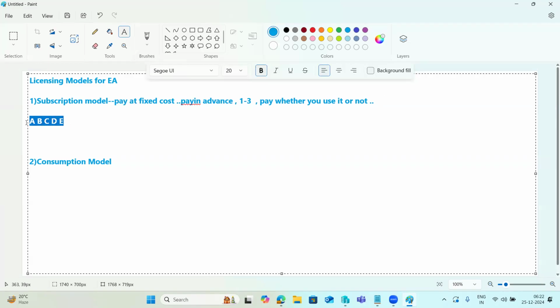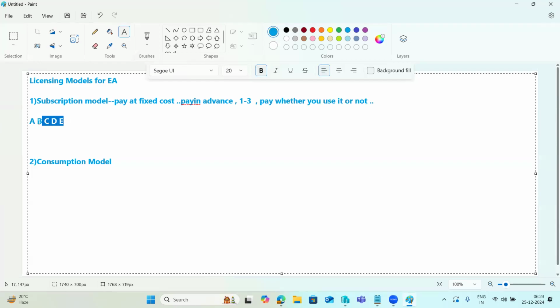These 5 services you need to pay as a fixed cost, in advance. You have to pay whether you use them or not. At the end of the day, you come and say to SAP, "I have not used the D and E services, so please refund my amount." Then that's not possible. Why? Because the terms and conditions say pay whether you use it or not.